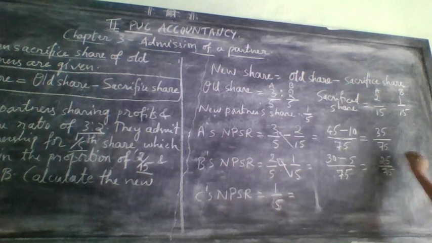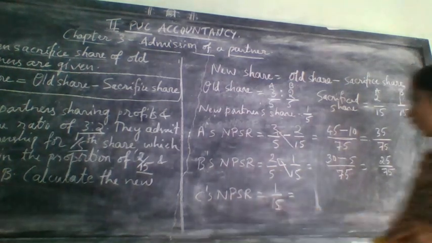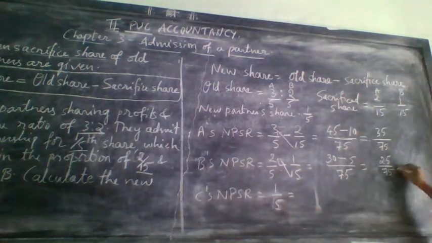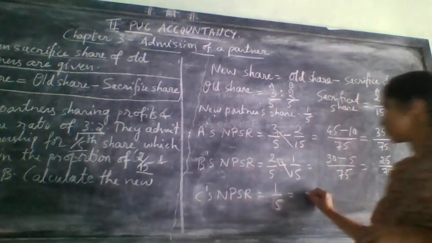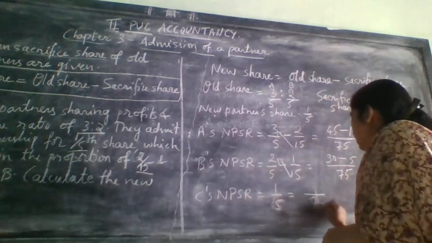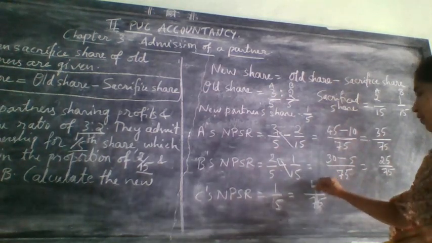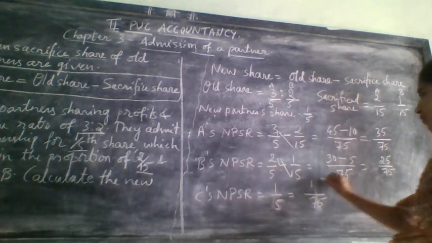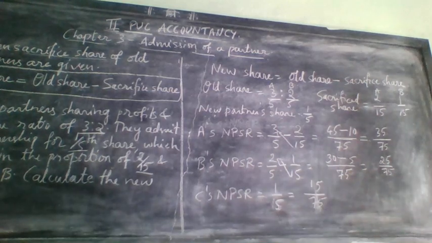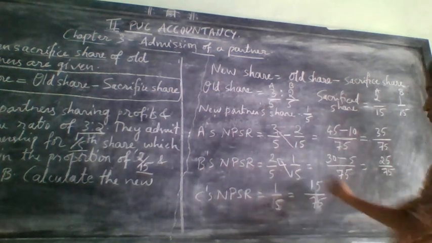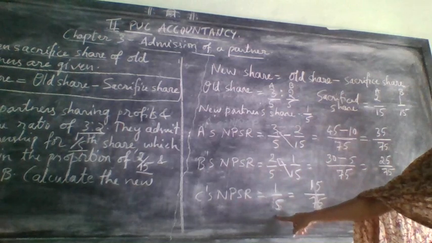And the next one, 5, we need to convert to this denominator. So this denominator means it is 75. So 5 how much is 75? 5 ones are 5, 6, 7, 25, 5 15s are 75. That you need to do, 75 divided by 5. Do it in your calculator.